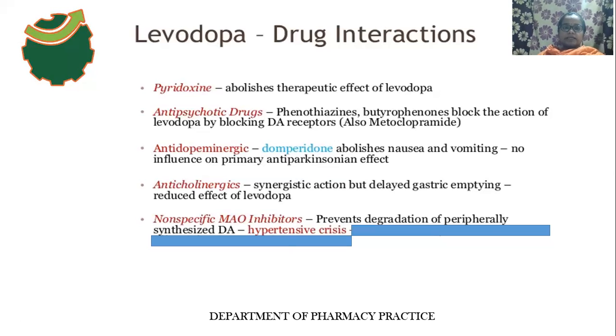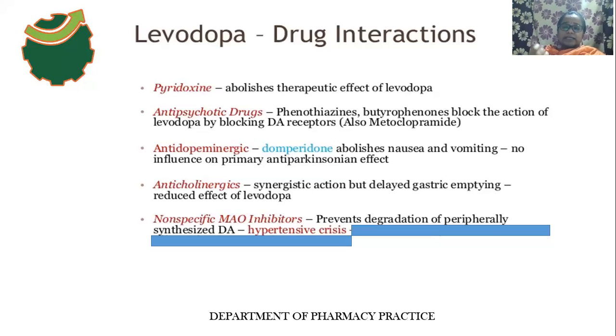There is no anti-Parkinson effect. Why? Because domperidone does not cross the blood-brain barrier, so there is no effect on D2 receptors in the basal ganglia. Then what is the main drug interaction? When domperidone is used along with levodopa,